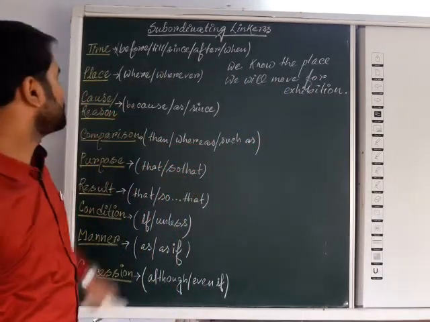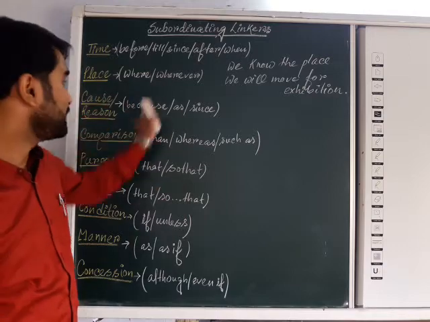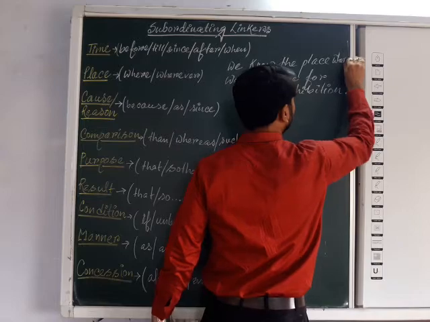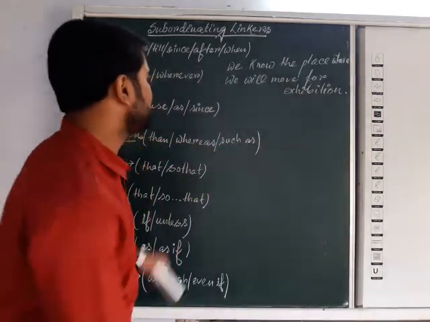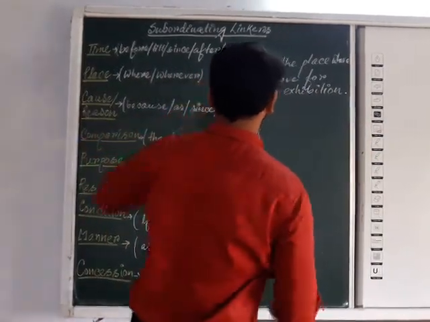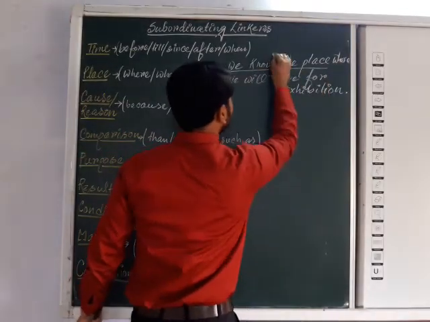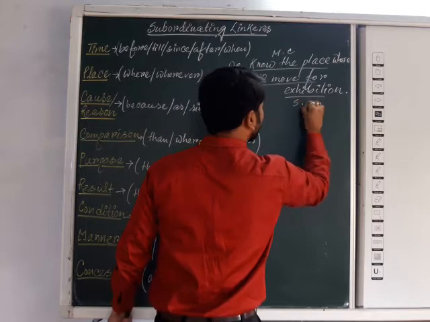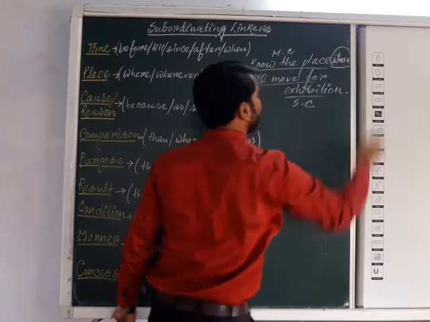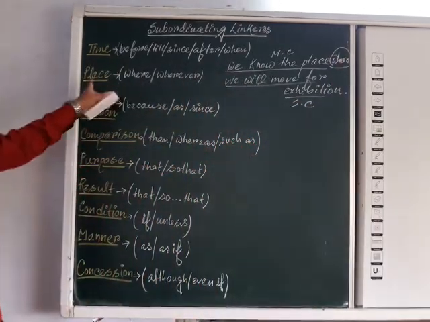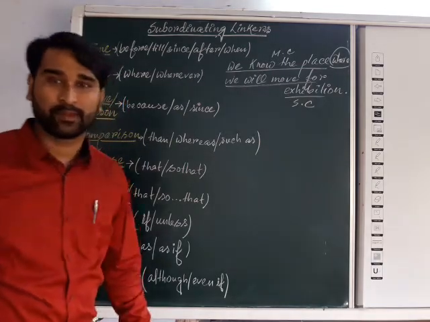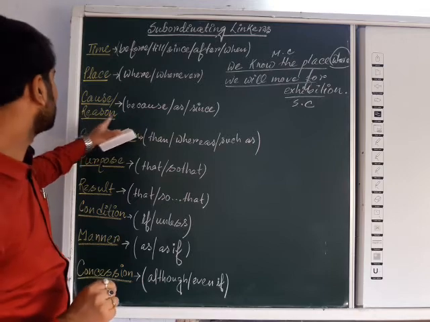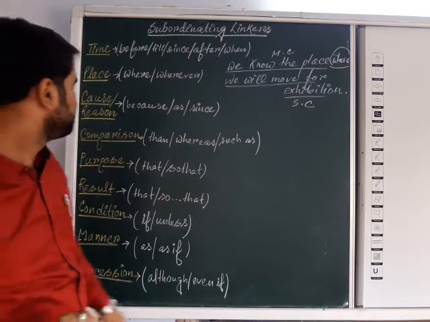Now any other linker you may choose here, for where, because it indicates a place. So: we know the place where we will move for exhibition. Here we know the place is the MC, that means main clause. We will move for exhibition is the subordinate clause, and the linker is where, which is a linker of place. Understood?